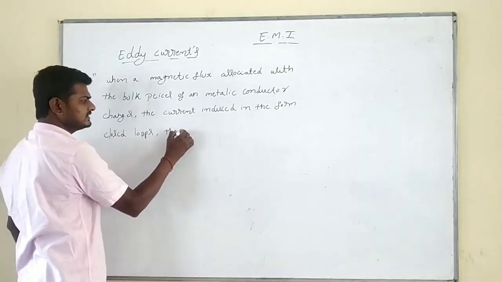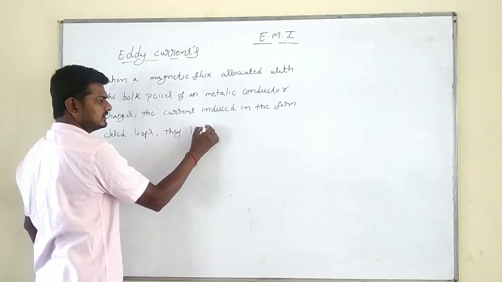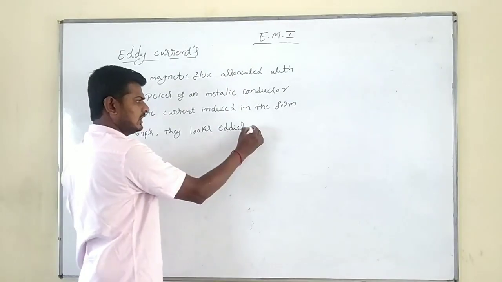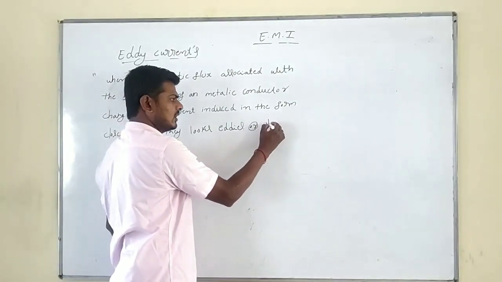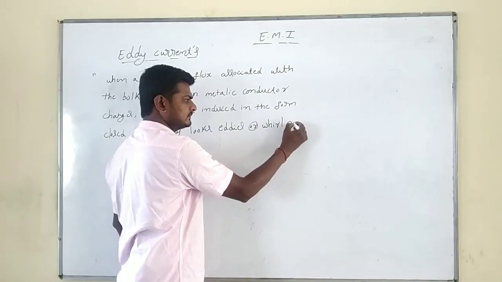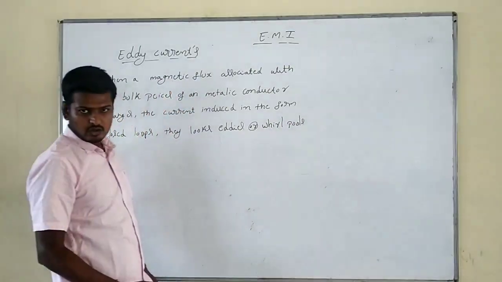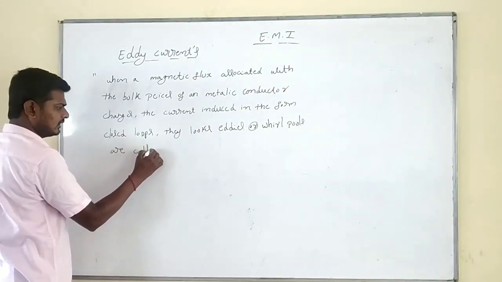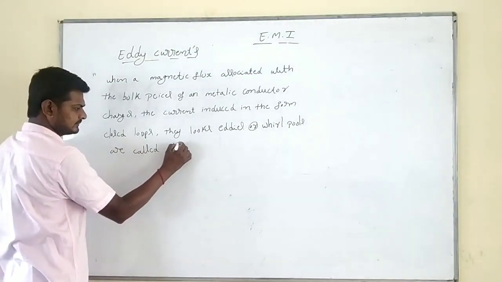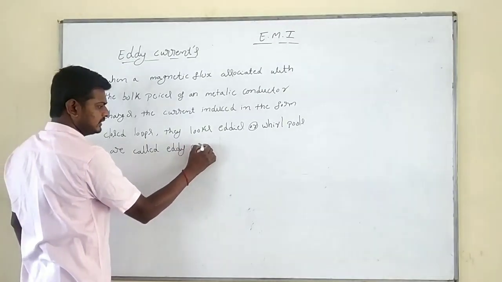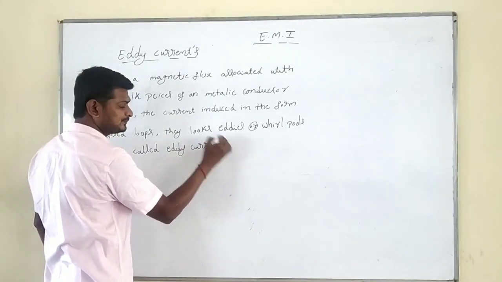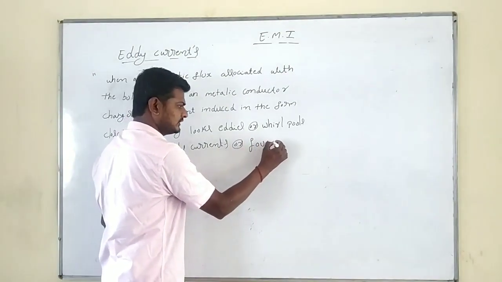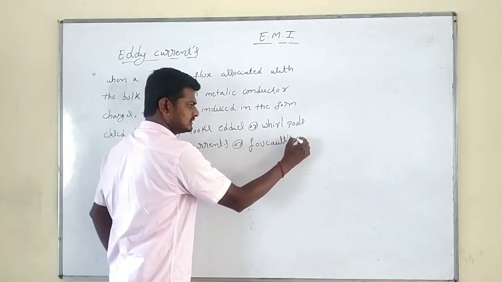They look like eddies or whirlpools and are called eddy currents, or we can also call it Foucault's current.